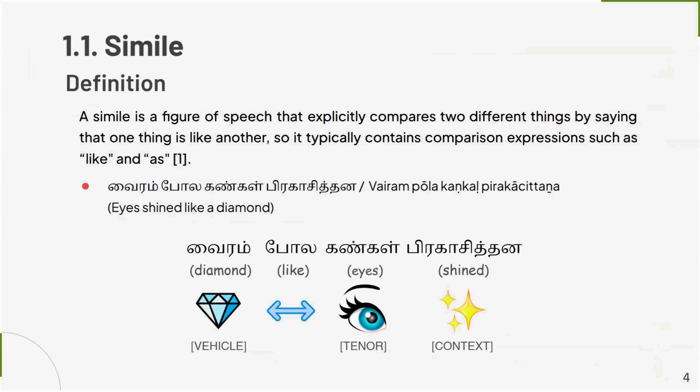For example, consider the sentence "Vairam pola kangal pirahasitana", which translates to "eyes shine like a diamond". In this sentence, the diamond is the vehicle, the eyes is the tenor, and the property or context, shined, is given to the eyes, which is the tenor, using the vehicle Vairam.